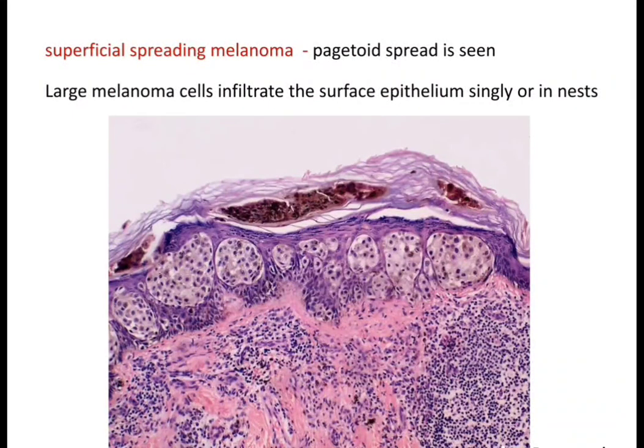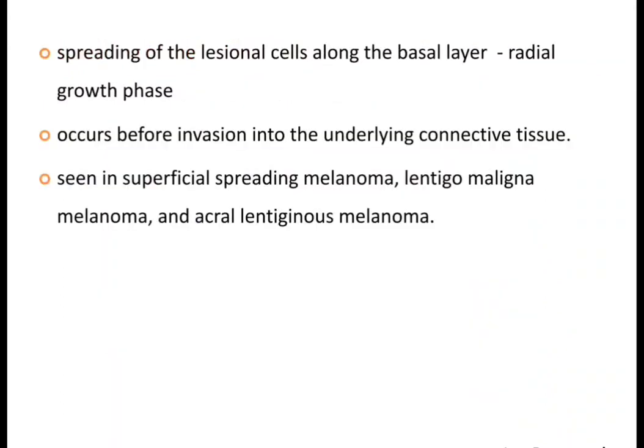Now coming to the superficial spreading melanoma. Larger melanoma cells infiltrate the surface epithelium singly or in nests. Along the basement membrane, we can see the basal cell layer and the atypical melanocytes. So these larger melanoma cells can infiltrate the surface epithelium singly or in a nest. Spreading of the lesional cells along the basal cell layer is the radial growth pattern.